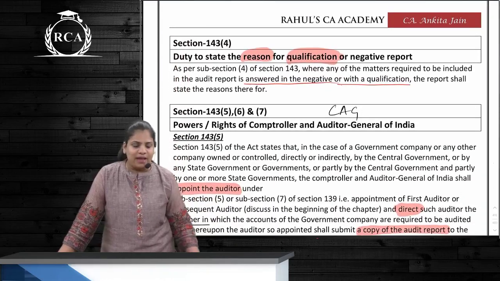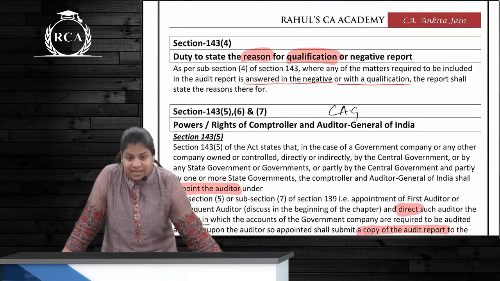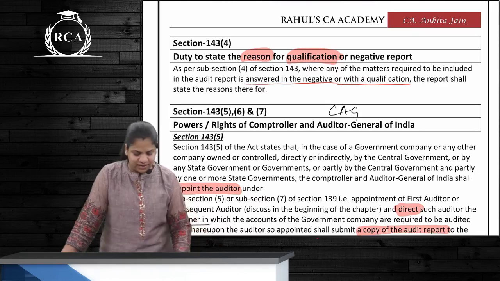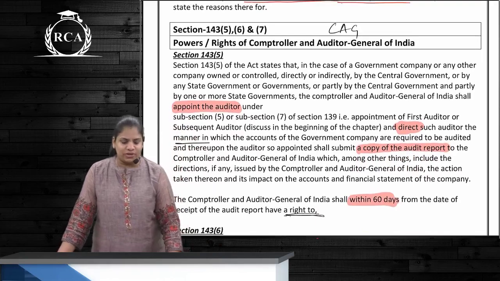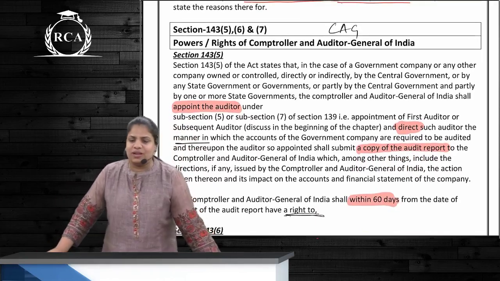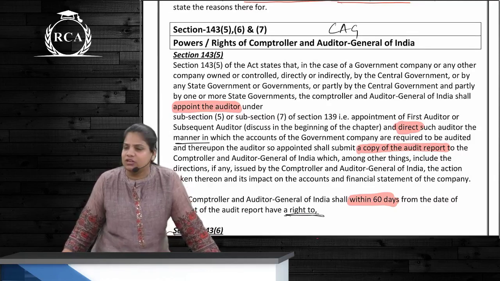Right? Can auditor qualify his report? Yes. Can he just say it is a qualified report, but I'll not tell why? No, it is compulsory to specify the reasons for qualifications. Correct? Now we are talking about powers of whom? CNAG. So this will apply only and only in case of government companies or government entities, government controlled entities.